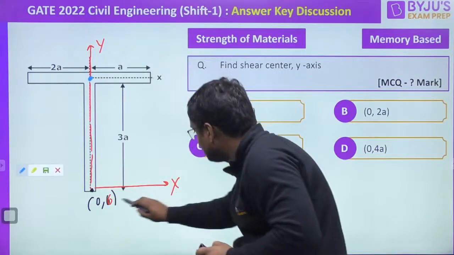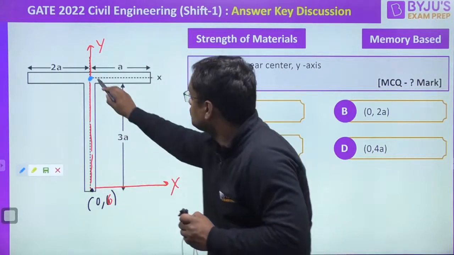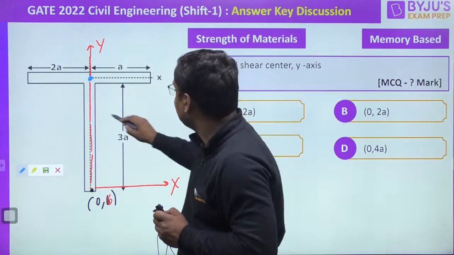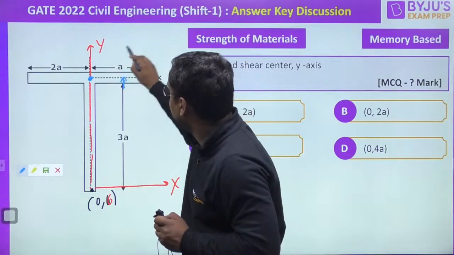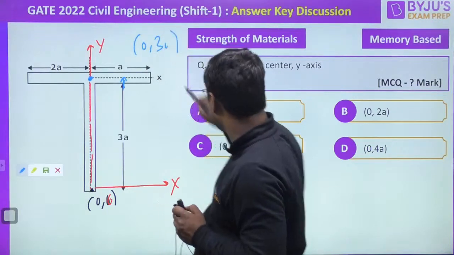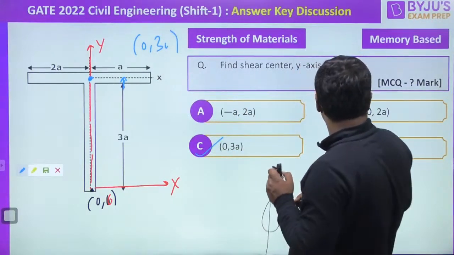So, the x coordinate, since it is 0 and x is starting from here, will be 0, and the y coordinate is 3a. This distance is given as 3a. Okay, up to here, this distance is given as 3a. So, the answer will be (0, 3a). Option number C. How many of you did it correct?